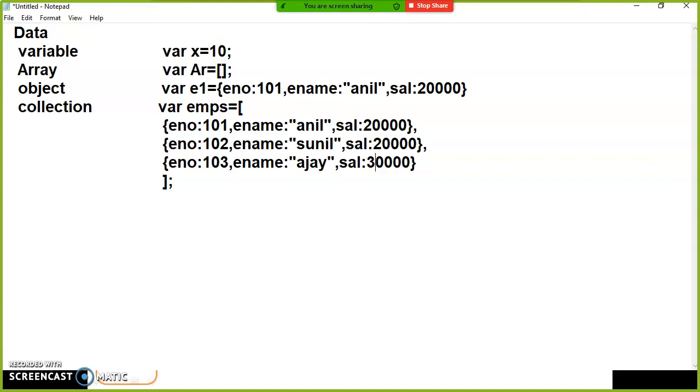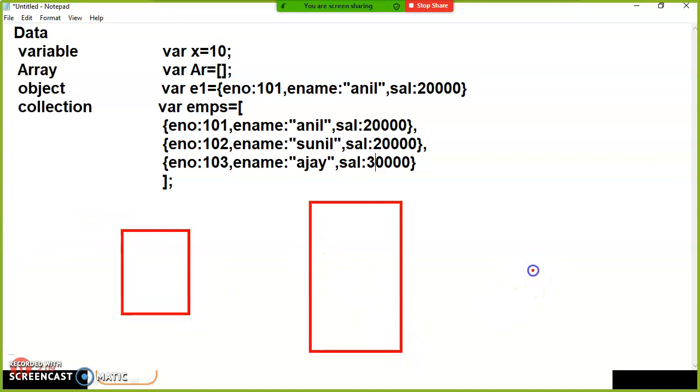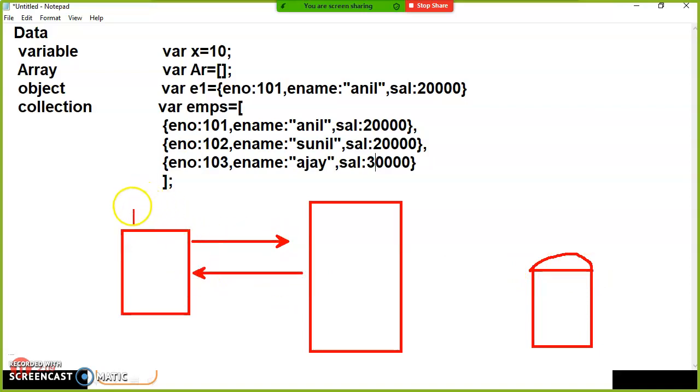So mostly, if you want to transfer the data, is it clear? Generally when you develop any web application, this is your browser, this is your server, this is your database. The browser will send the request to the server. The server will send a response to the browser, always in different formats.